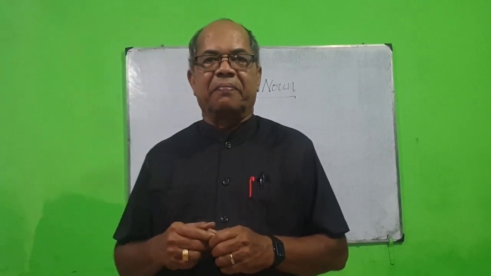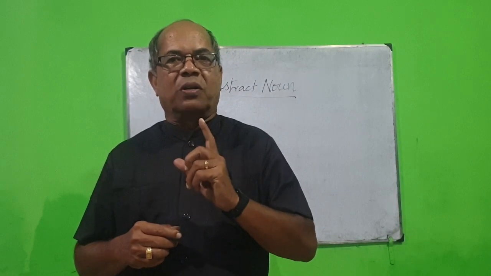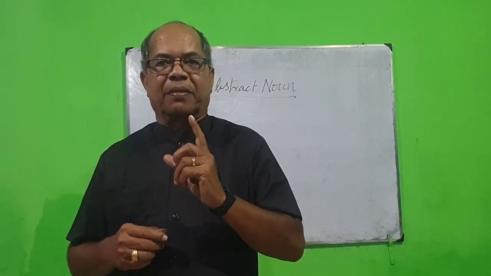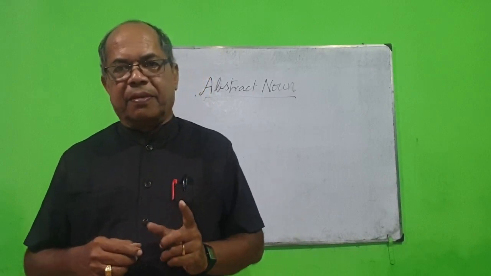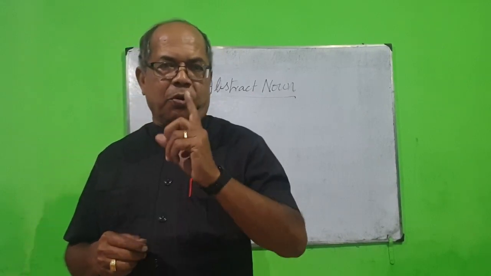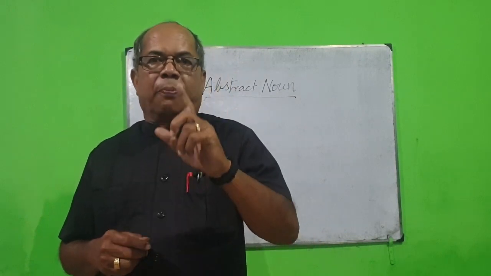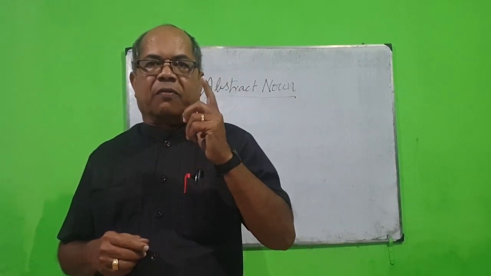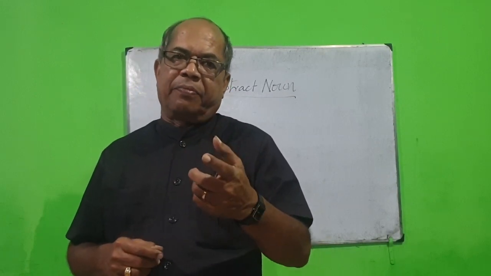Hi guys, we have seen all the kinds of noun in a clear-cut way. Proper noun is a singularized name. Common noun is a pluralized name. Collective noun is a grouped noun, a noun which is used for a group called by a different name.